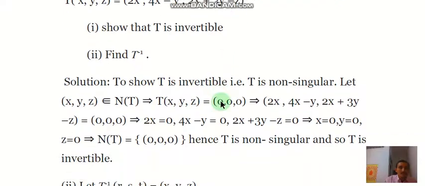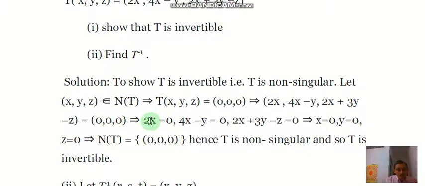To show that T is invertible, that is, T is non-singular, we calculate its null space. Let (x,y,z) belong to the null space or kernel of T. This implies T(x,y,z) equals (0,0,0). So by applying the definition of T, this leads us to (2x, 4x minus y, 2x plus 3y minus z) equals (0,0,0).